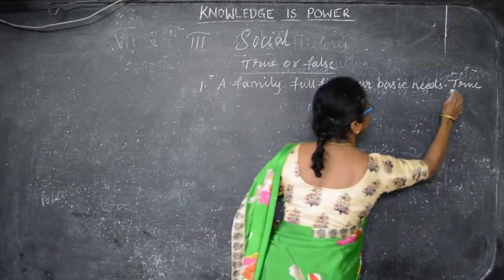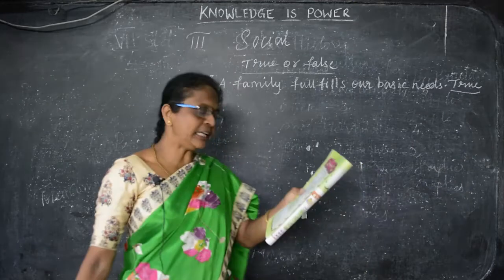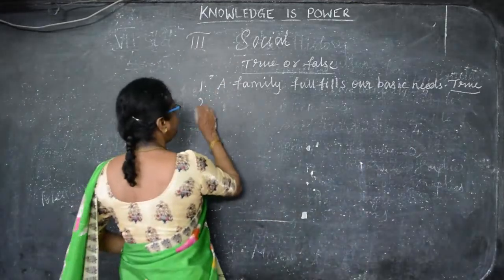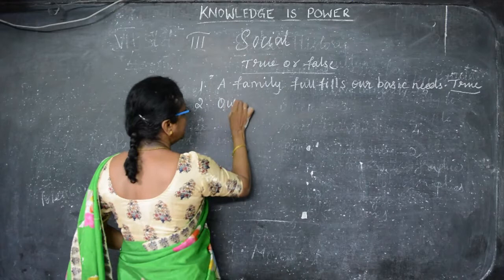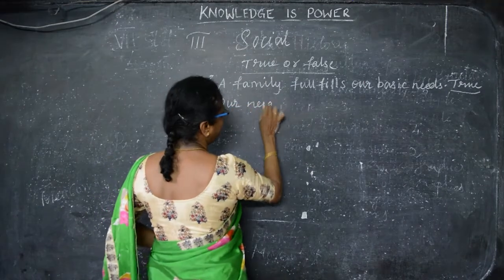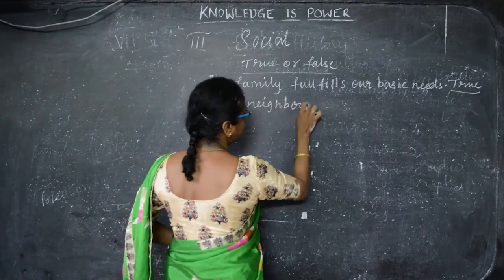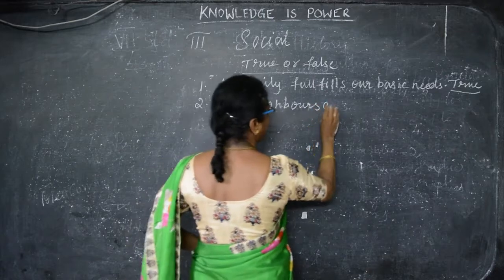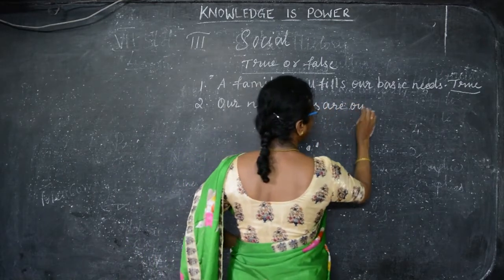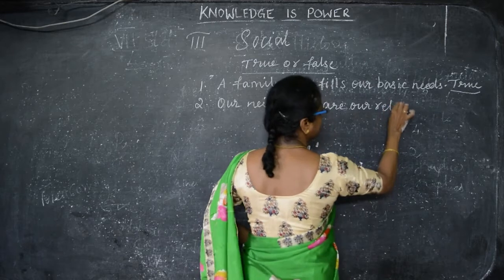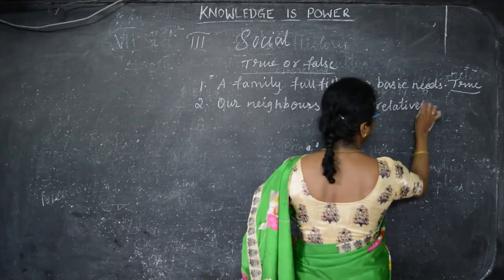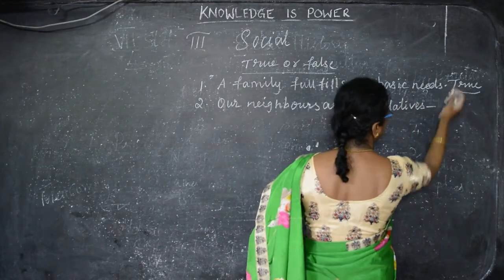Okay, underline this. Our relatives are only our neighbors or our relatives, that is false. They are not relatives but they are the neighbors. Our relations are not only our relatives. So this is false.